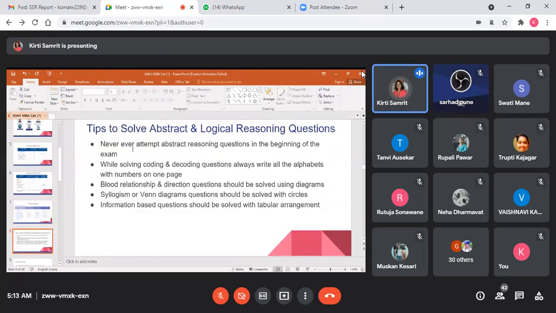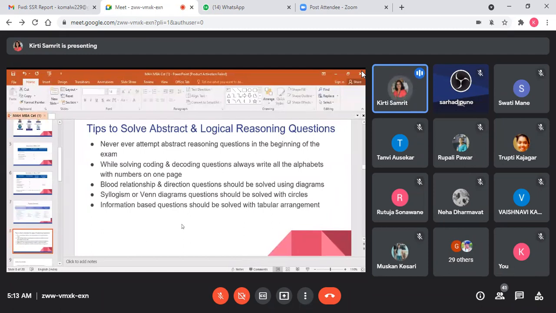Now, tips to solve abstract and logical reasoning questions. Always remember, never attempt abstract reasoning questions at the beginning of the exam, because they take a lot of time. Wherever you require minimum time, attempt those questions first.